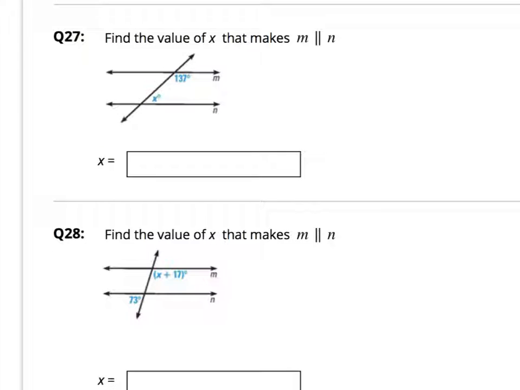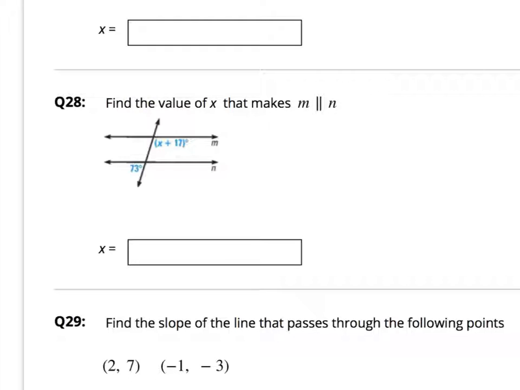Alright, 27. These are same side interior angles, which means you're just going around a block. So if you're walking this way and you turn around and go back the way you came, you made a 180, right? Which means x plus 137 is equal to 180. Solve for x.